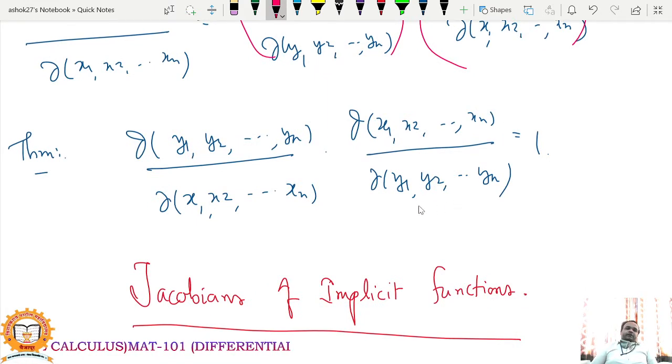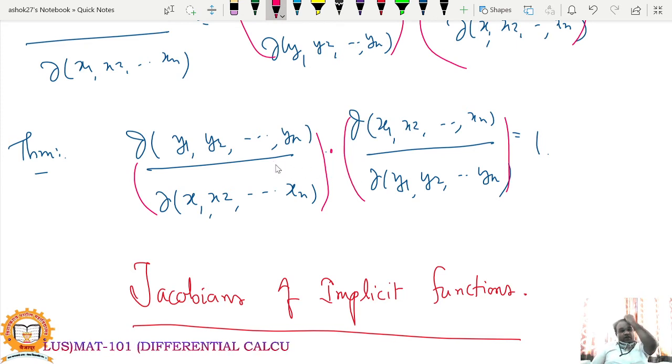There is another theorem: the multiplication of these two Jacobians is always 1. You can observe it. The Jacobian of y1, y2 up to yn with respect to x1, x2 up to xn, and the Jacobian of x1, x2 up to xn with respect to y1, y2 up to yn is equal to 1. So maybe it will be asked as an objective question, MCQ.